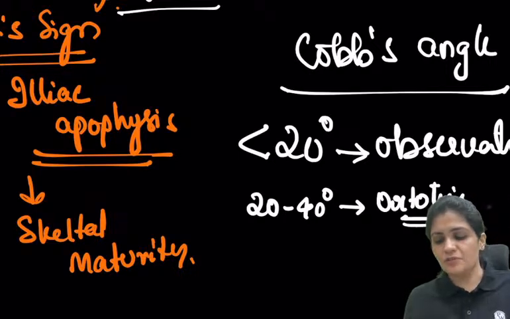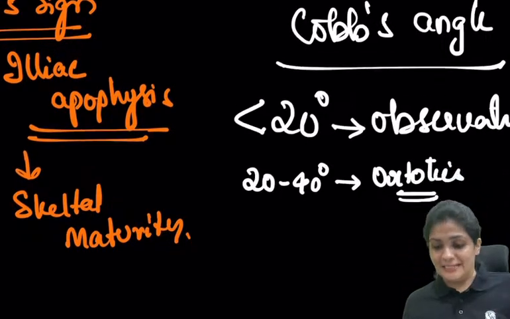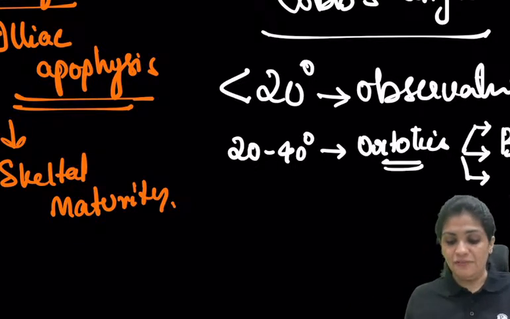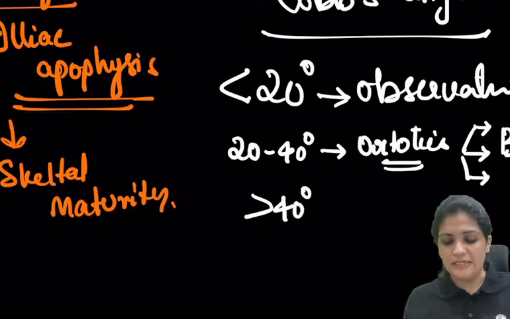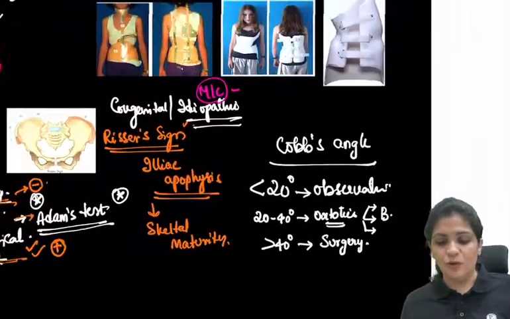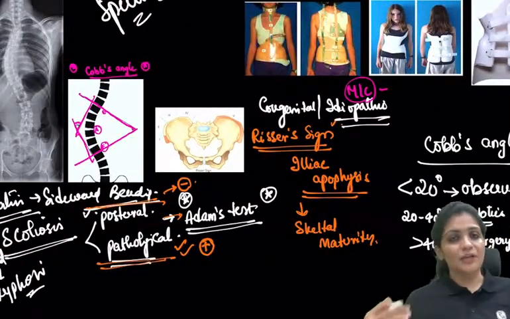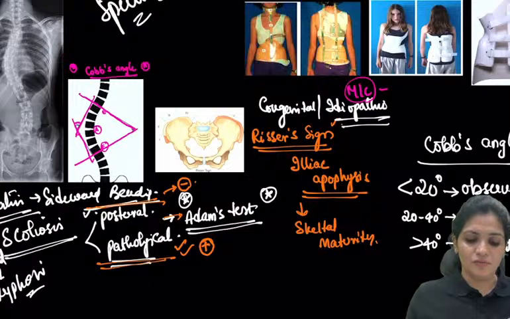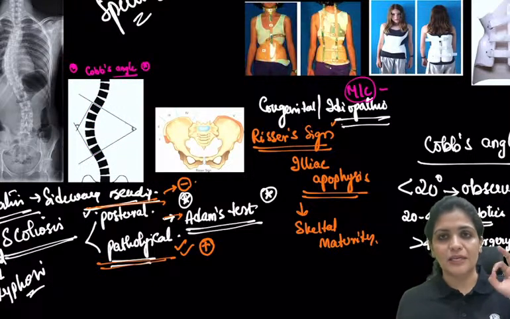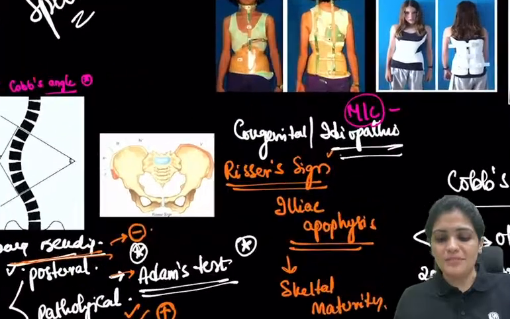There are various orthotics available, such as the Milwaukee brace and the Boston brace. Above 40 degrees, it depends on maturity. That is how you have to treat the patient, and that is why you want to understand the angle of the scoliosis. This is Cobb's angle.